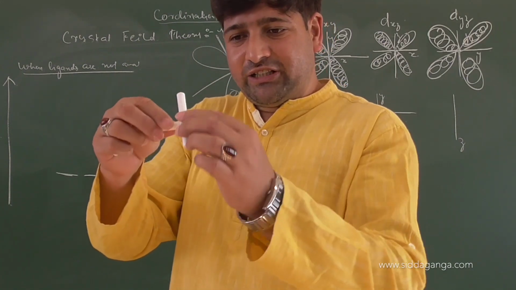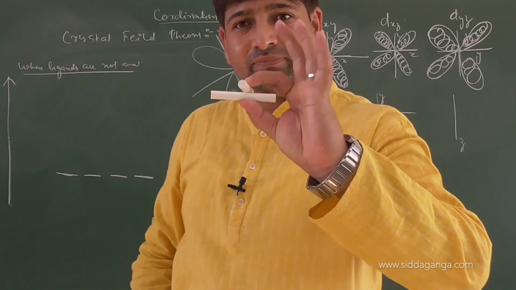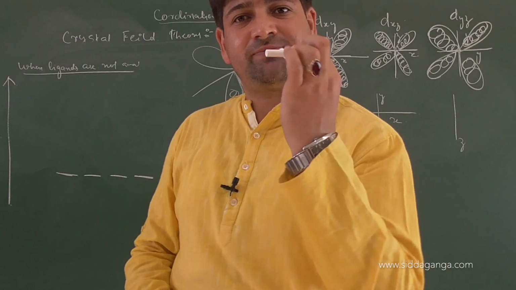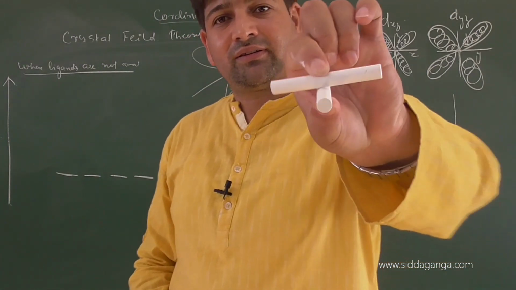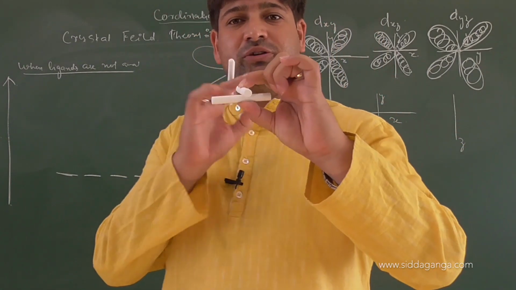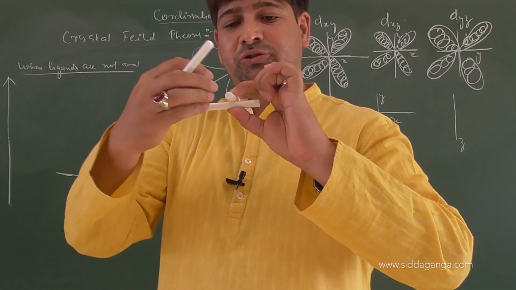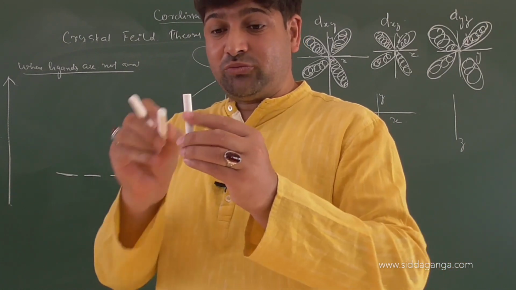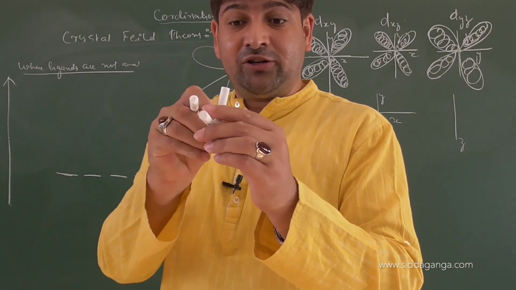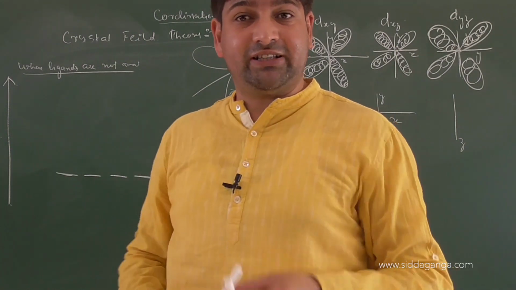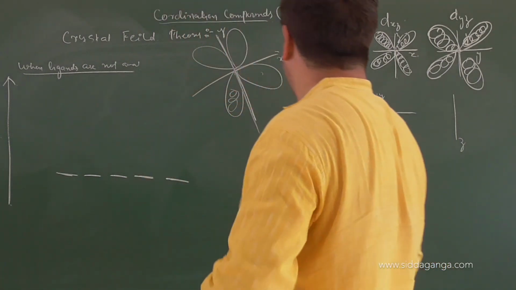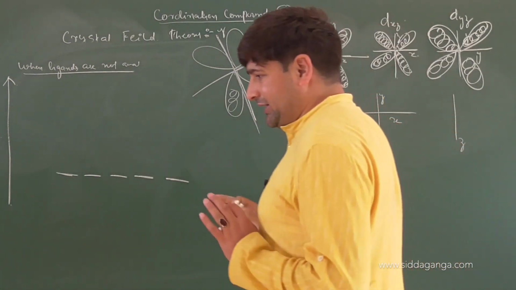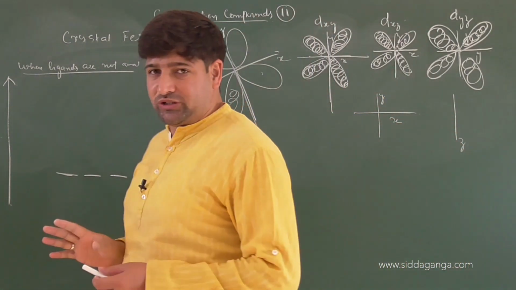Now, you can change it and make it xz this way. Now, what is this one? This is x, and this is coming towards you, so this is xz. So here also will be dxz. Then what remains here? dyz. This is y and this is z. You see, nowhere am I repeating the plane. So these are the available positions in between the planes. All the in-between-plane positions which are available have been used up.